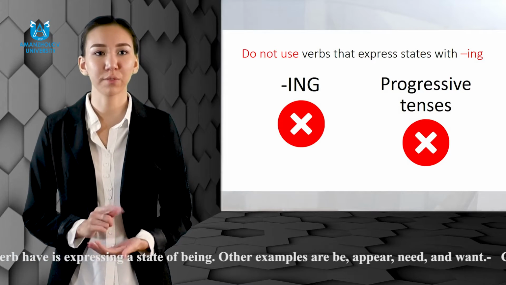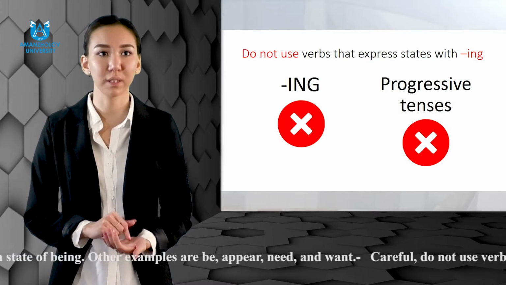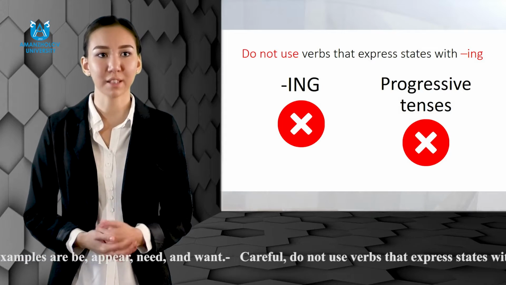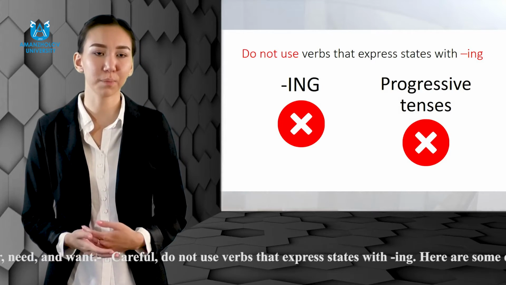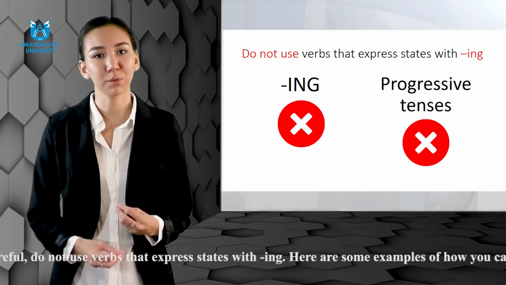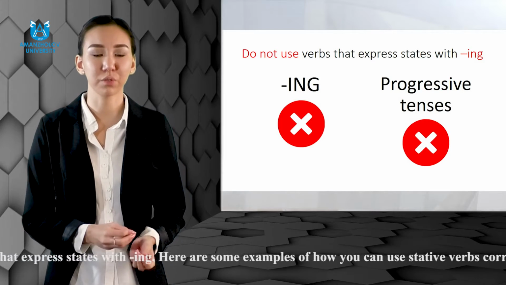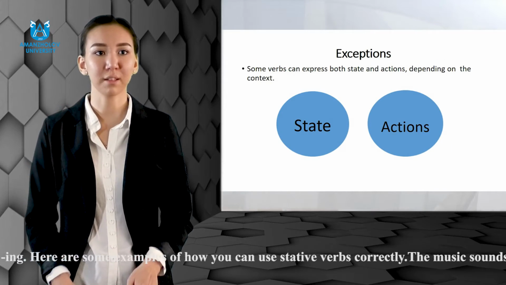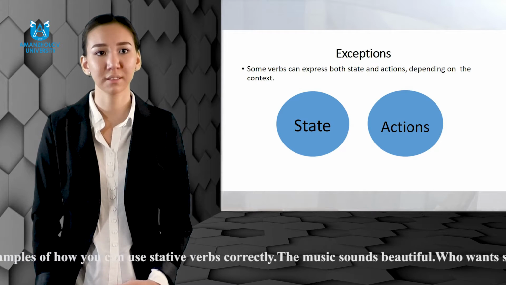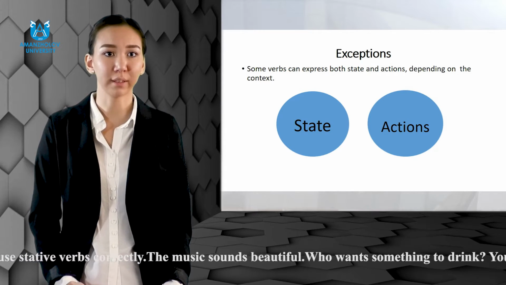Careful, do not use verbs that express states with ing. Here are some examples of how you can use stative verbs correctly. The music sounds beautiful. Who wants something to drink? You are so handsome. Do you hear that? Do you know where Tom went?